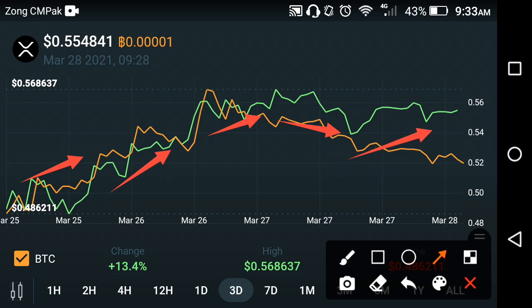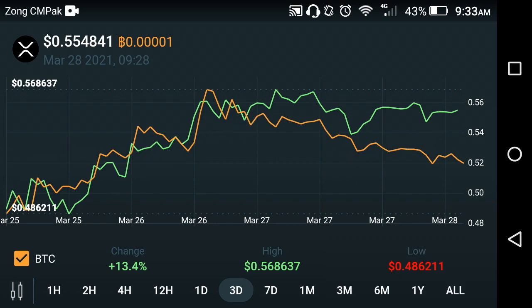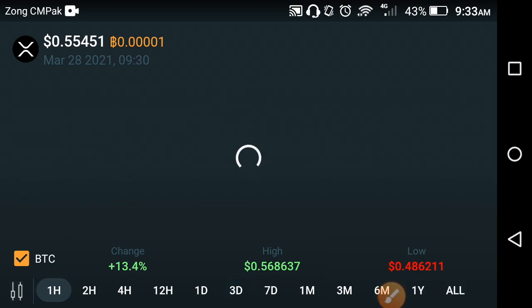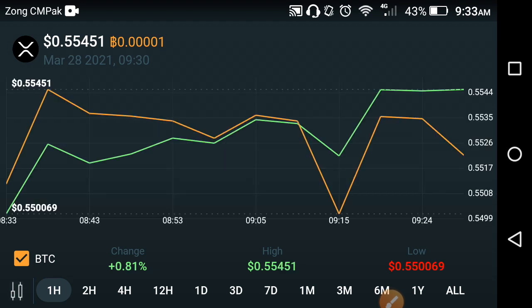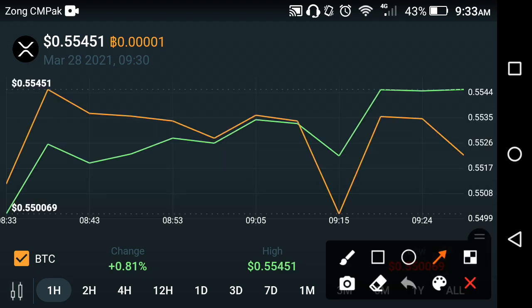Now let's see the live price prediction of the last 1 hour. Let's compare it with the last 1 hour result. What changes occur in the last hour, does it grow or not? Oh my God, absolutely it's good news for XRP Ripple coin. In the last hour they started jumping. Now currently they are jumping in the market, as you can see here.